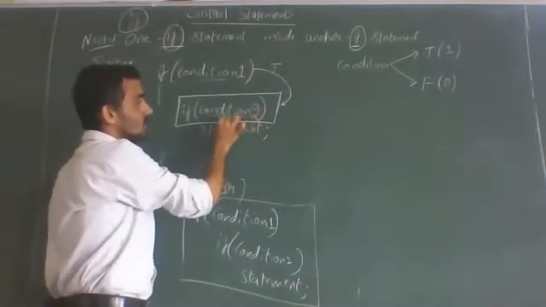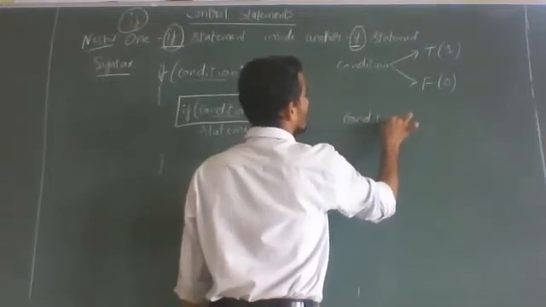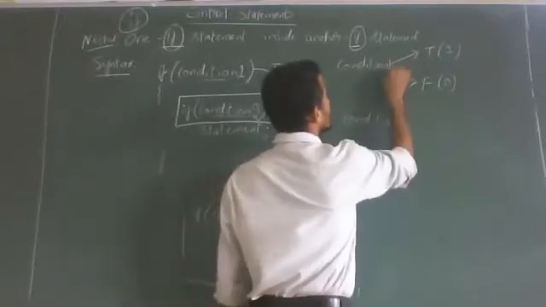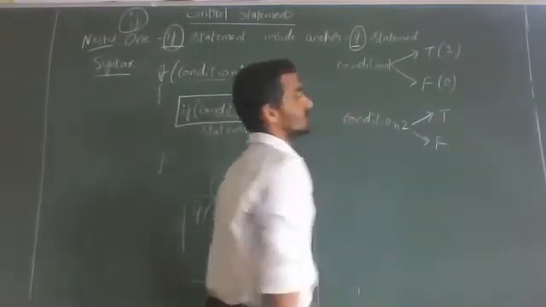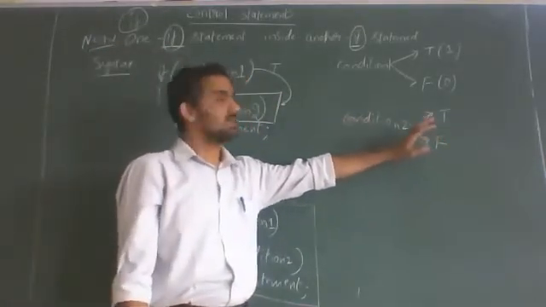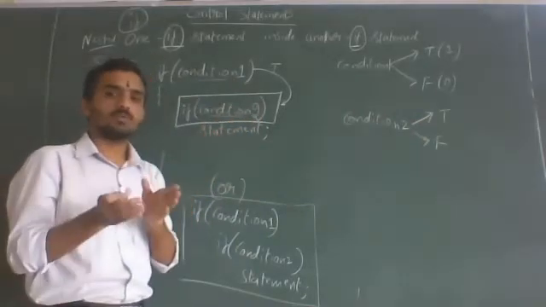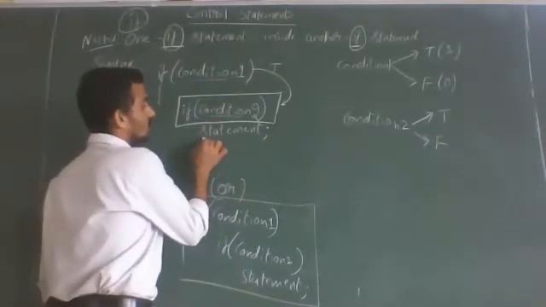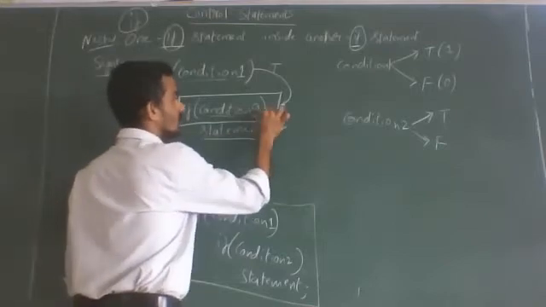Now what is this statement? This is one more condition, so that is not actually a particular statement. For this condition, condition 2, the result will also be true or false. So what happens when it is true and what happens when it is false? Now we'll see what happens when it is true. Again, the statement immediately following the condition will be executed if the condition is true. So which is the statement immediately following this condition? This is executed if the condition is true.